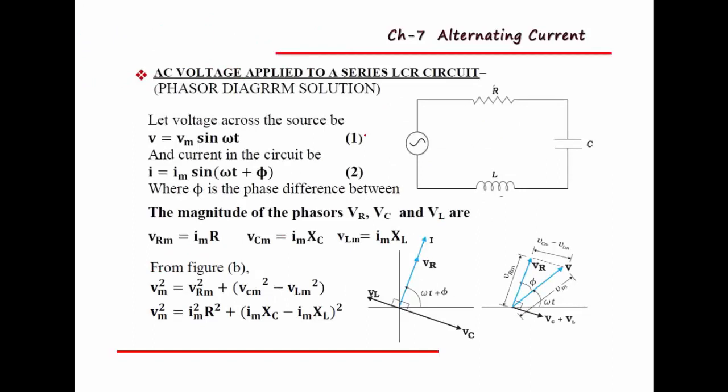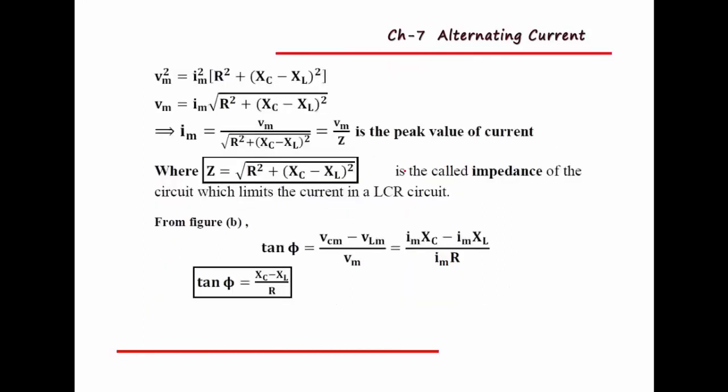Then AC voltage applied to all three elements, that is the series LCR circuit: inductor, resistor and capacitor. The derivation part we studied in our regular classes, but the important thing is only the impedance, which is given by Z equal to root of R square plus (XC minus XL) whole square, or (XL minus XC) whole square. So this is impedance.